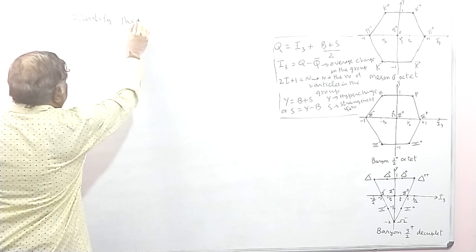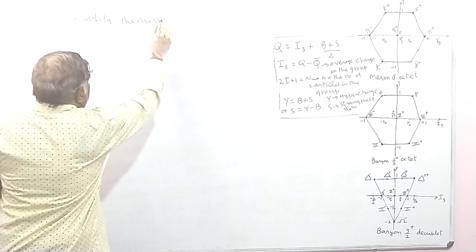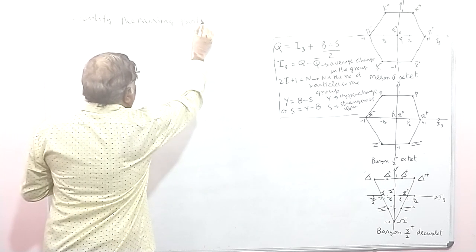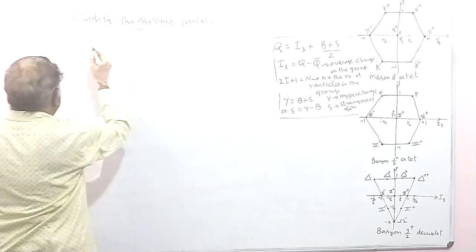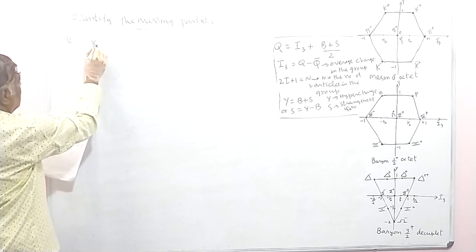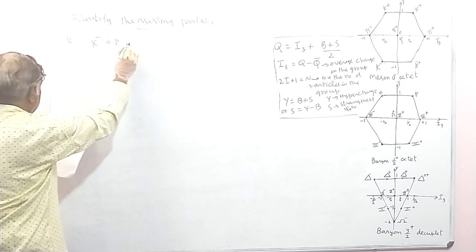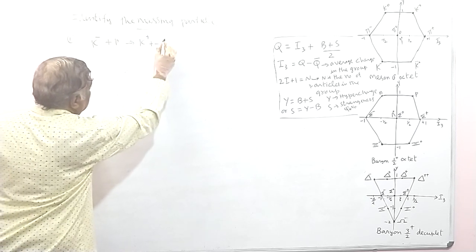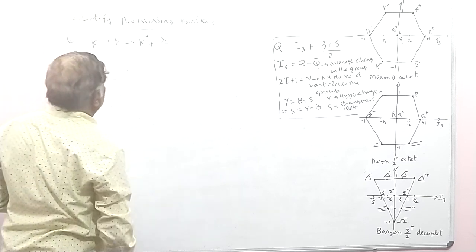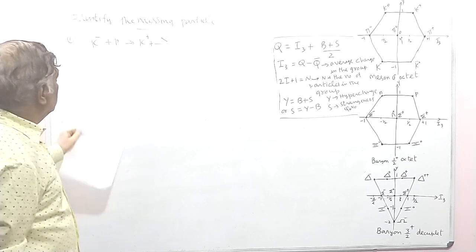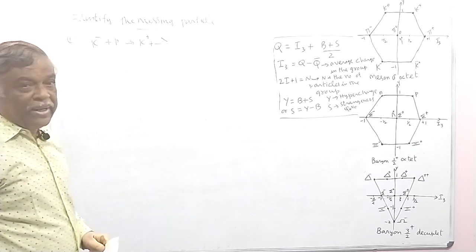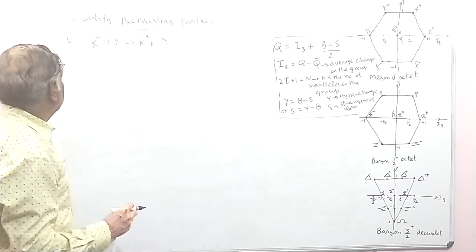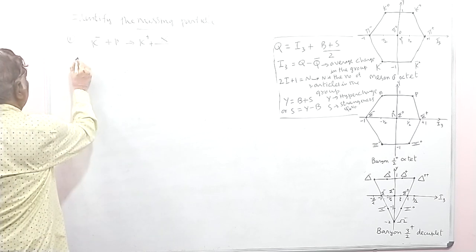Suppose you take an example, K minus plus p goes to K plus plus X. You have to find X. So you assume the reaction is an allowed reaction, and you find what the missing particle should be. Now for this, write down Q first.